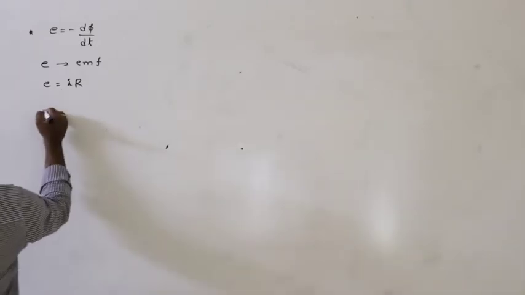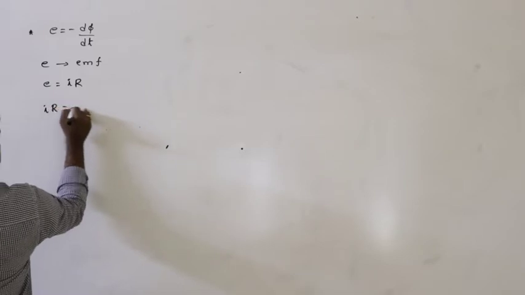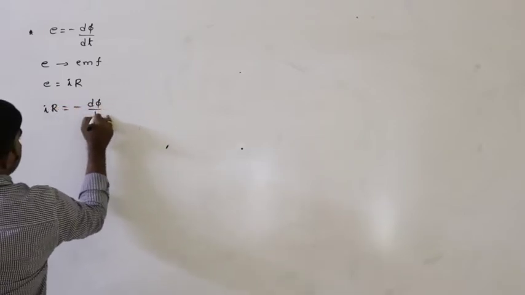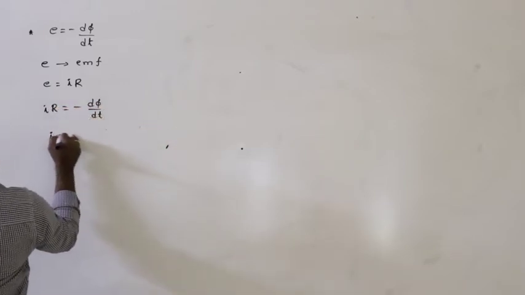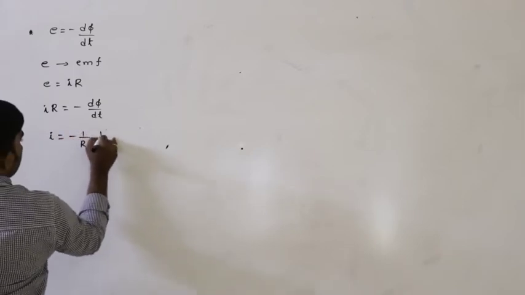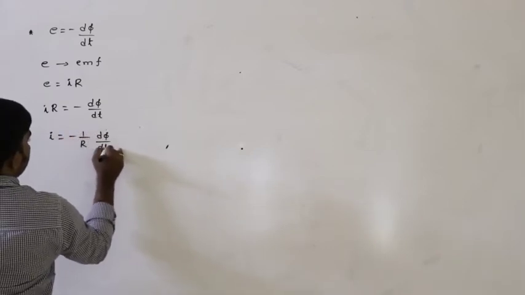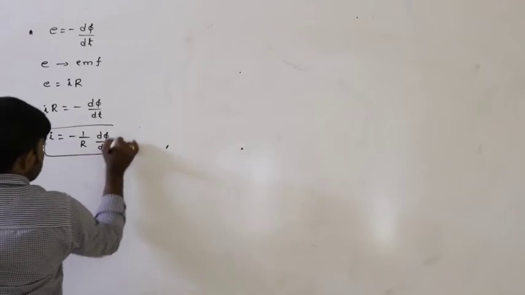So from this we can write IR = −dφ/dt, then I = −(1/R) dφ/dt. So this is the induced current.